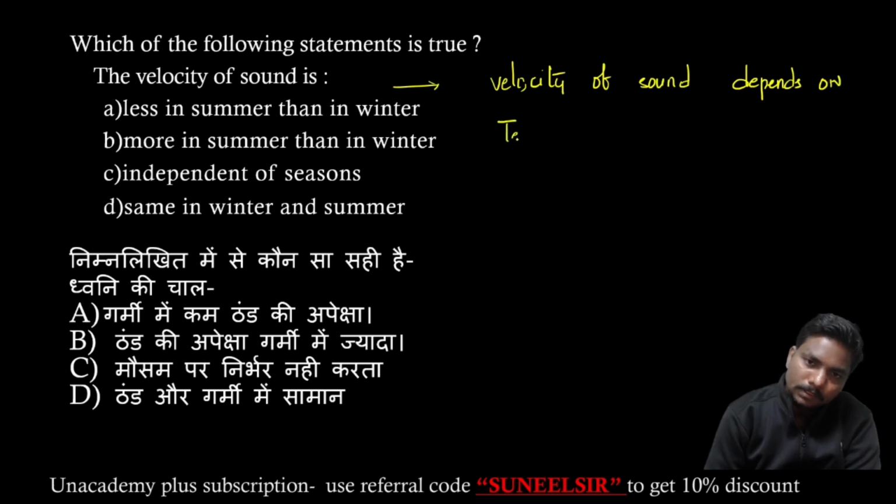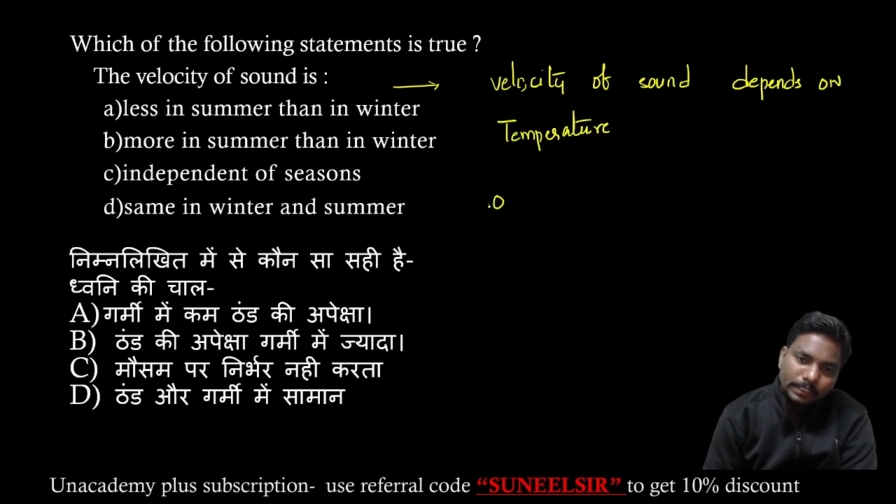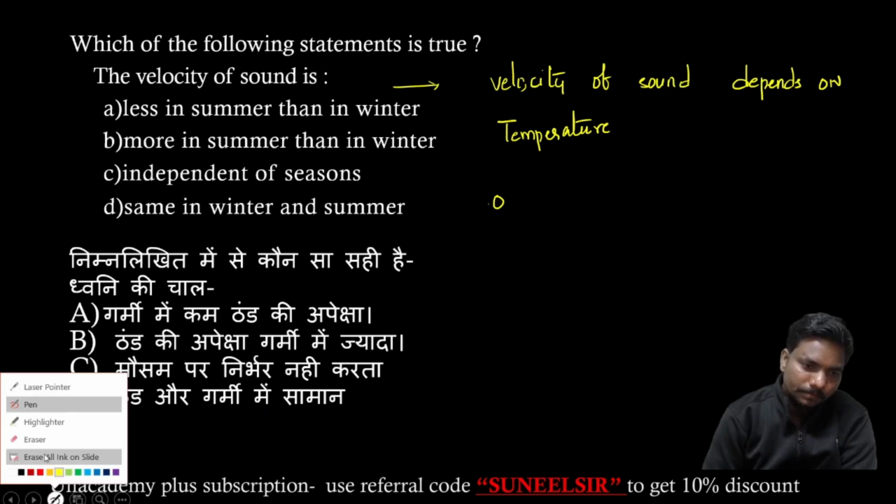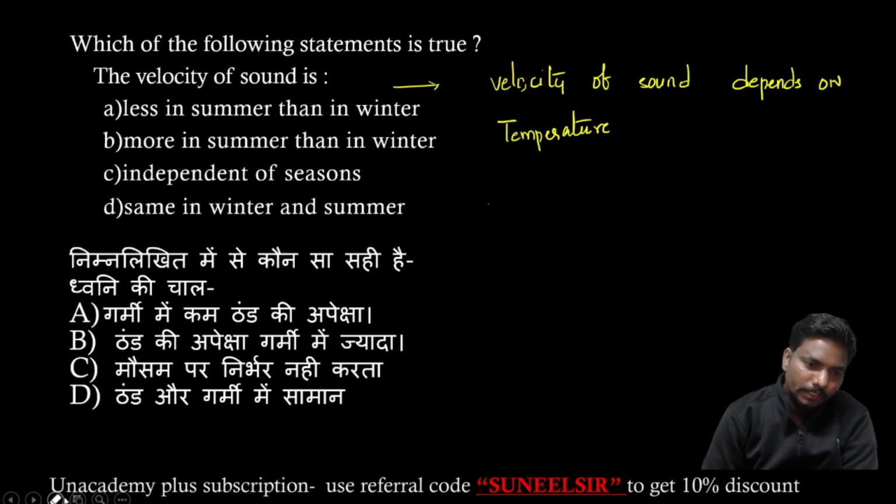For a 1 degree centigrade rise in temperature, the velocity increases by 0.61 meters per second.